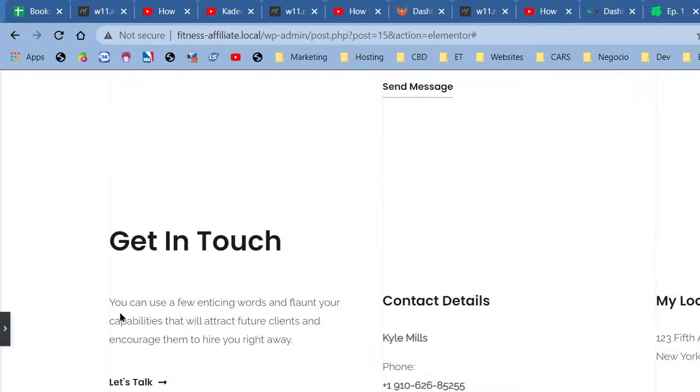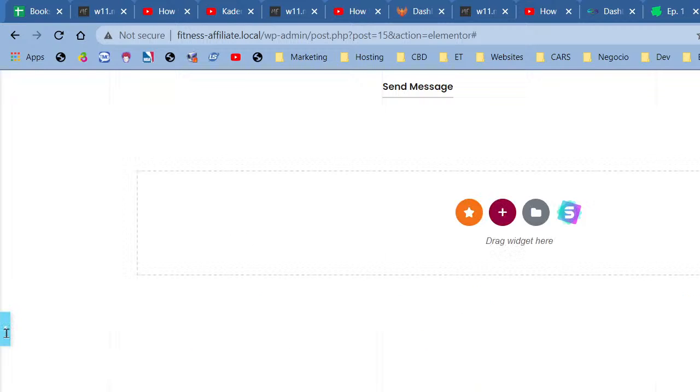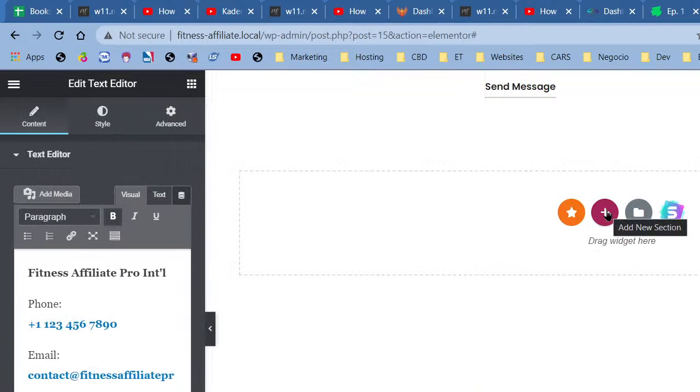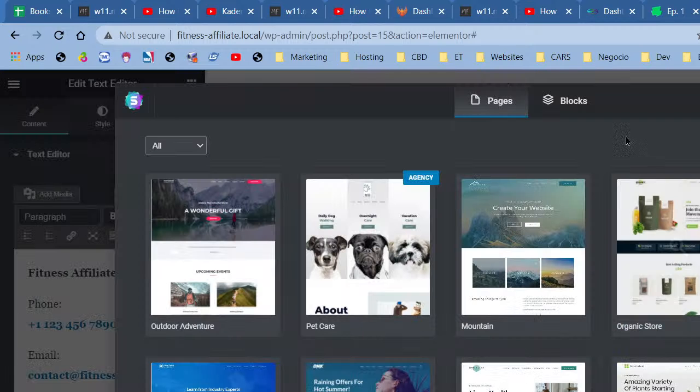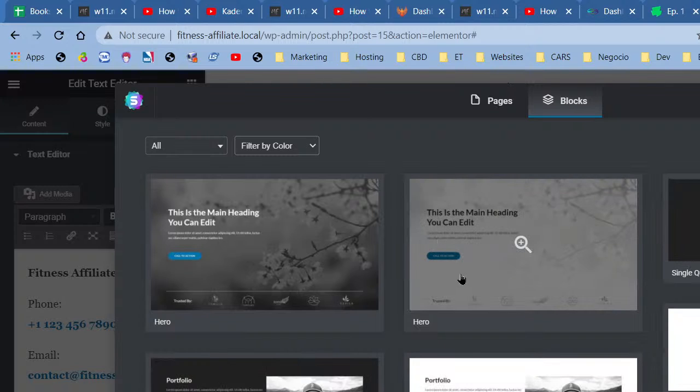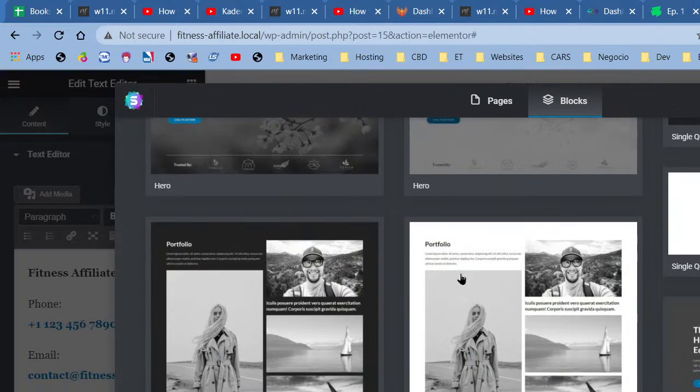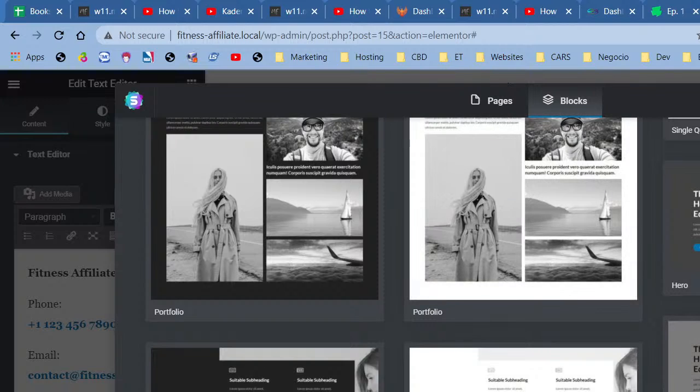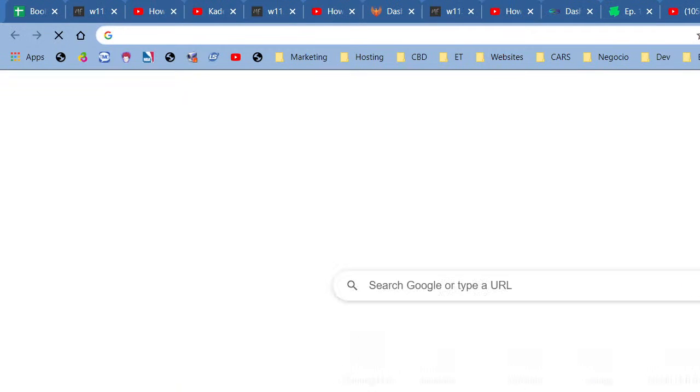Remember, this is a footer, so I can't change this just yet. So I'll go right here and add a section. Now, for the email opt-in, I'm going to go ahead and use Starter Templates. I'm going to go ahead and say blocks, all right? And I'm going to search for a block that would play well with an email opt-in. Now, what the email opt-in is going to do for us, let me bring it up really quickly for you guys.